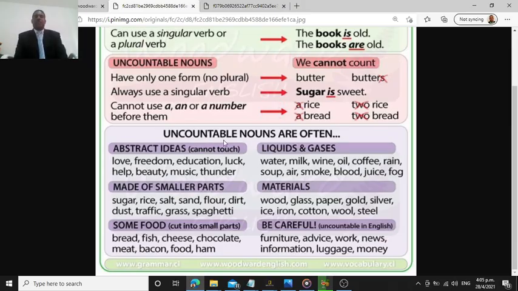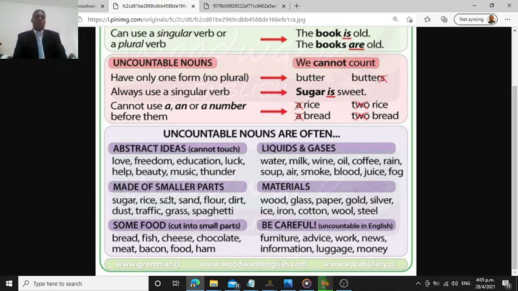This is part of the things that not a lot of people investigate. Uncountable nouns often belong to these six groups so far, maybe more, but those are the ones that we know up to the moment. Abstract ideas: you cannot count them. Like whatever you're thinking right now, I cannot get in your mind, and I cannot count those things. Now we talk about love, freedom, education, luck, help, beauty, music, thunder. Those are examples.